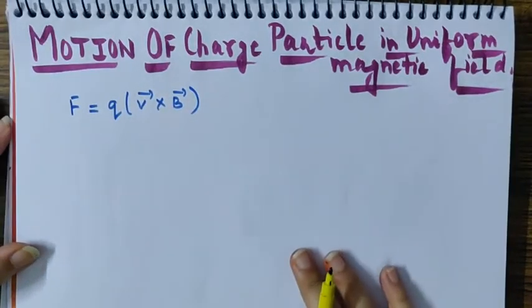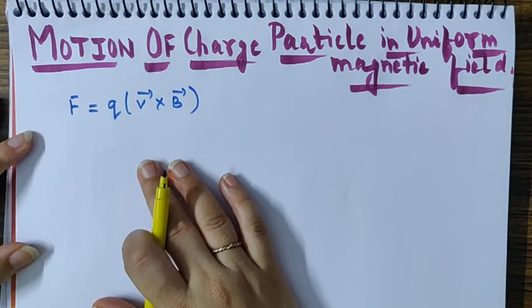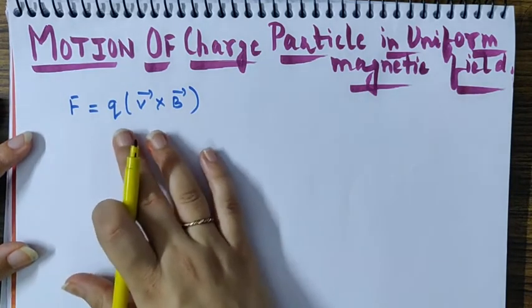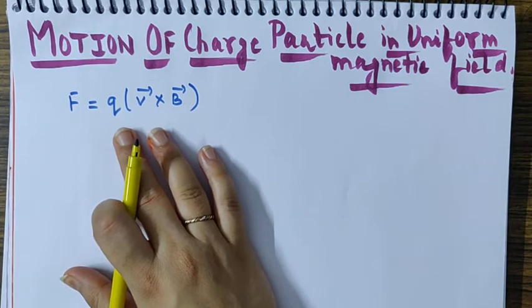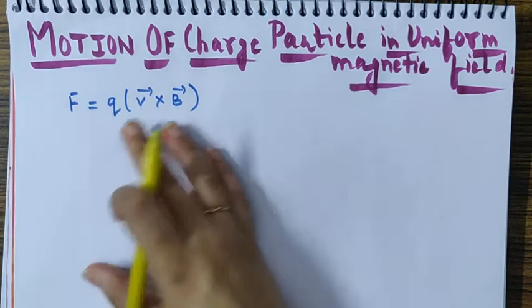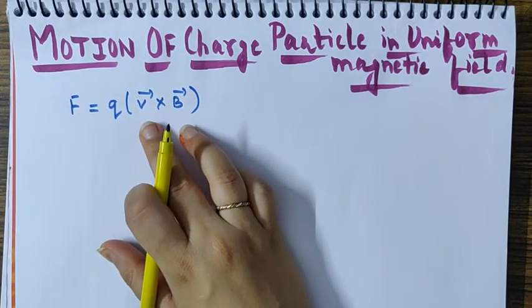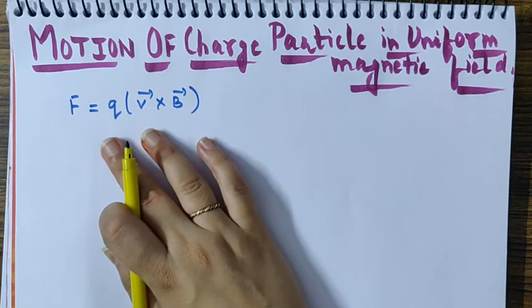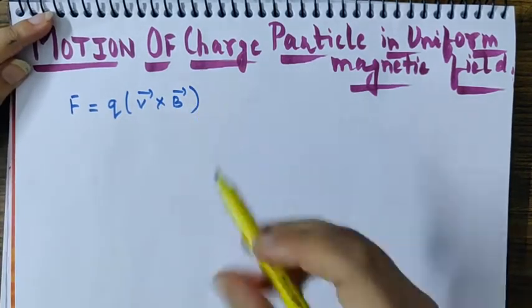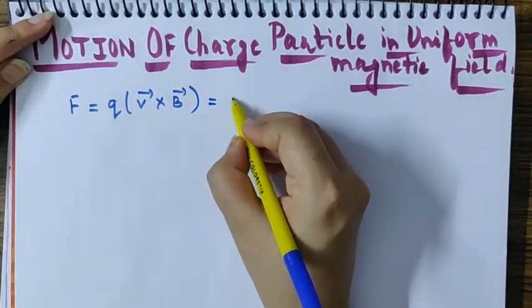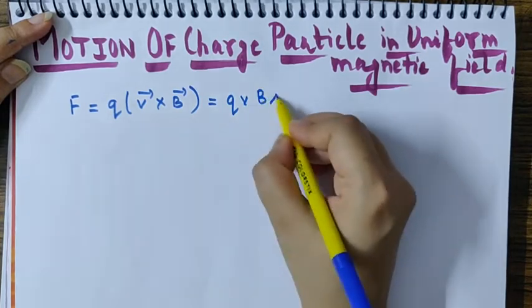So if we recapitulate this topic, then we shall know that if a charged particle is moving in a magnetic field, because we cannot say if the charged particle is at rest in a magnetic field, because there it will experience no force. Velocity is an important factor if a charged particle has to experience some force in a uniform magnetic field. So we have discussed this formula earlier, and this formula opens to qvB sine theta.